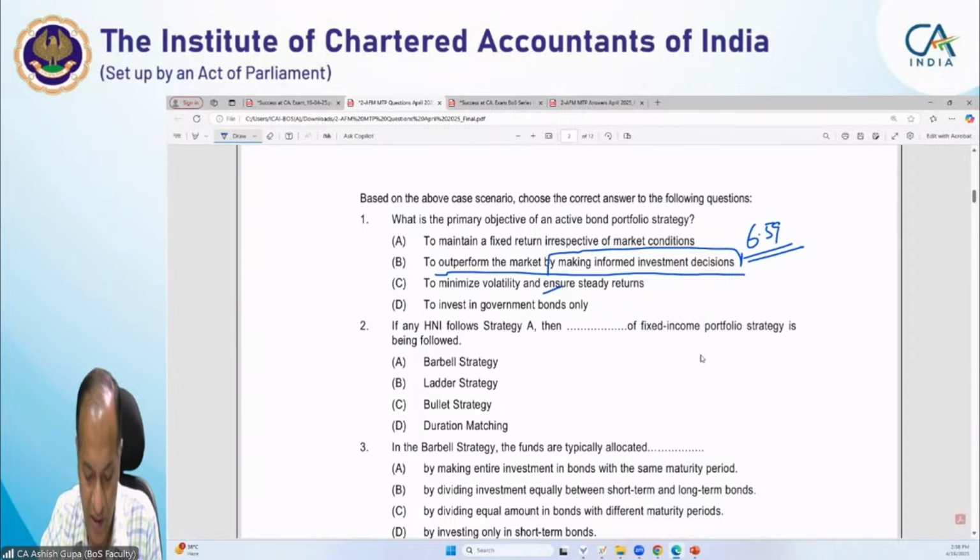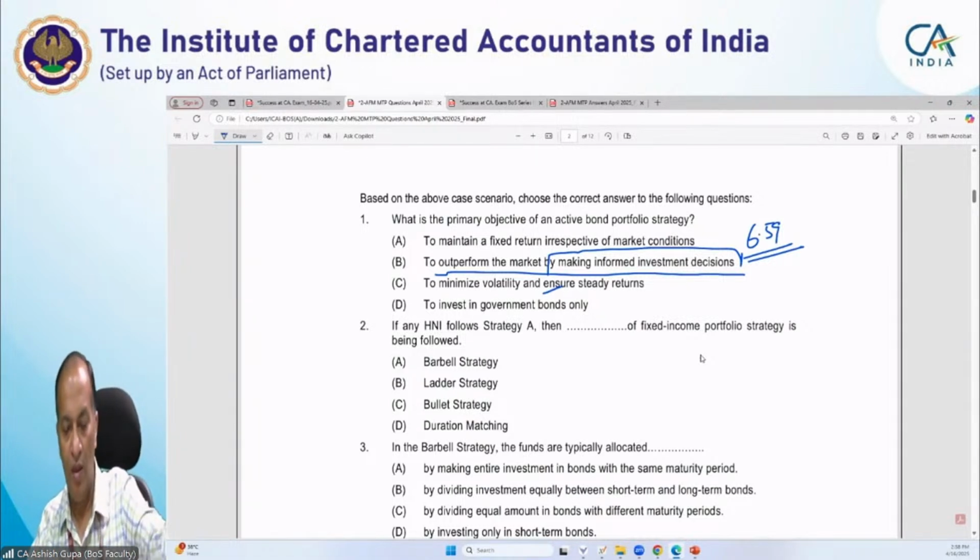Okay, now next it says, if HNI follows strategy A of fixed income, then which strategy is being followed?